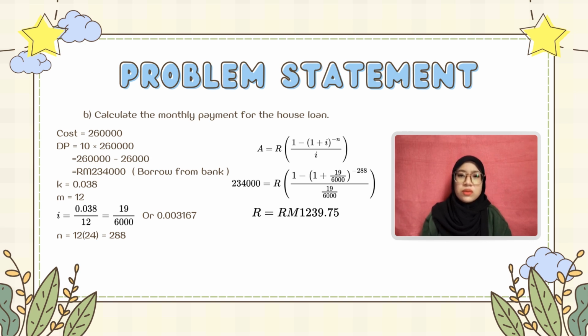The repayment period is 24 years, so n equal to 12 times 24 will give us 288 months. So to calculate the monthly payment, we need to use the annuity formula, which is A equal to R times open bracket 1 minus open bracket 1 plus i to the power of negative n close bracket, all divided by i.